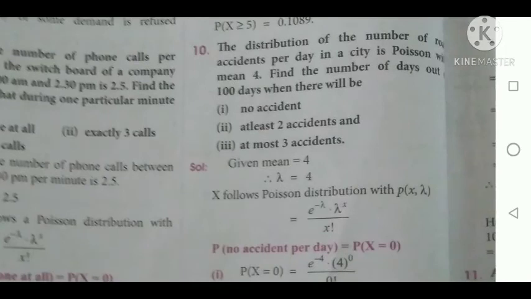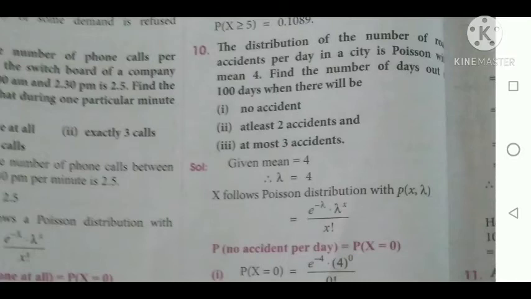Okay, the next sum. The distribution of the number of accidents per day in a city is Poisson, with mean equal to 4. Find the number of days out of 100 days when there will be no accidents. Here 100 is nothing but n. The formula of mean is np, so np equal to lambda equal to 4. Mean and lambda are all one and the same, therefore lambda equal to 4.